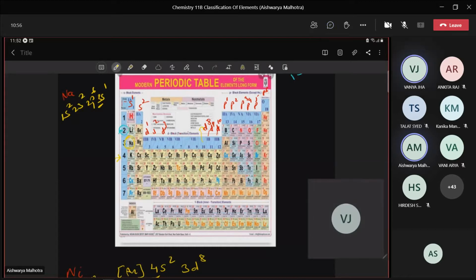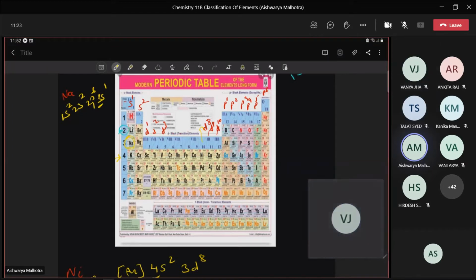Correct? Yes, ma'am. So S1, can you tell me the name of this series which contains lithium, sodium, potassium? Alkali metals. This S1 group is known as alkali metals and S2 elements are known as alkaline earth metals. Start writing.